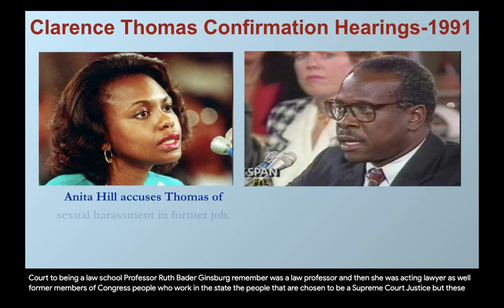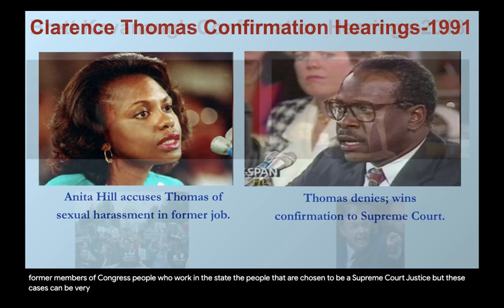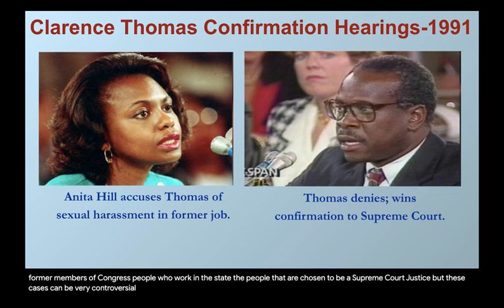But these cases can be very controversial. In the 90s, we had a lot of controversy picking a Supreme Court justice in 1991 with President H.W. Bush, the first President Bush.